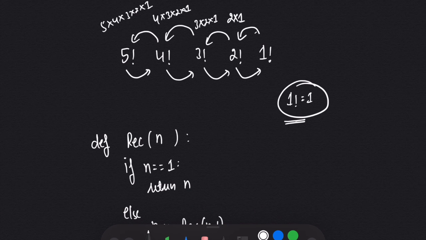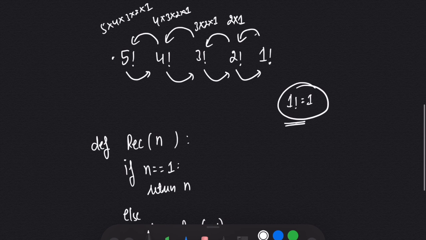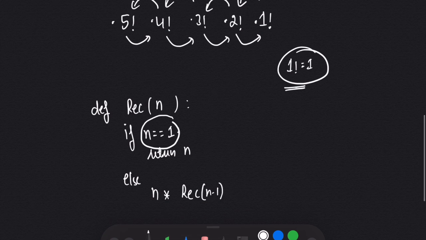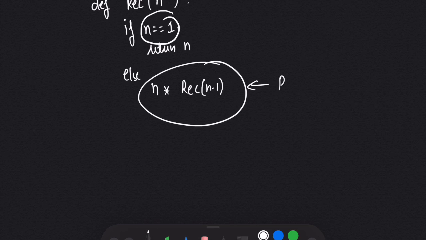If we pass 5 as n, we come here. So 5 is not equal to 1. So we do the recursion on n minus 1. We came here. It did the recursion of n minus 1. We came here. We did the recursion on n minus 1. We come here. Then again 2 did the recursion of n minus 1. We come to 1. And whenever we have n equal to 1, it will return 1. Now it will keep calculating the numbers, and at the end we can simply return this thing.